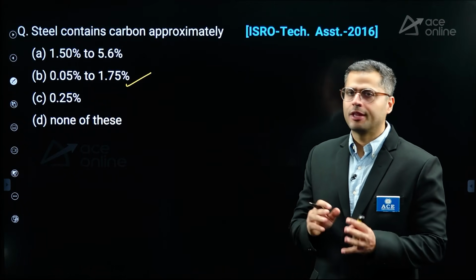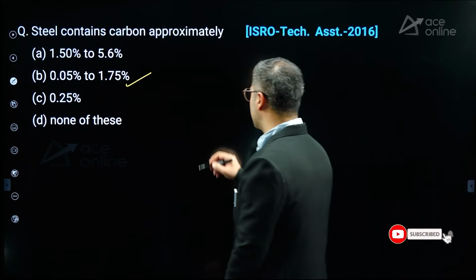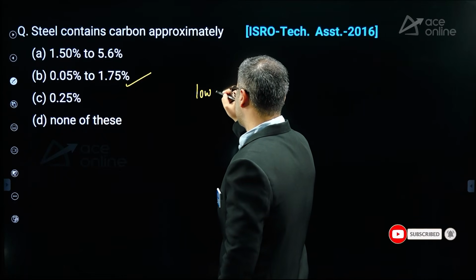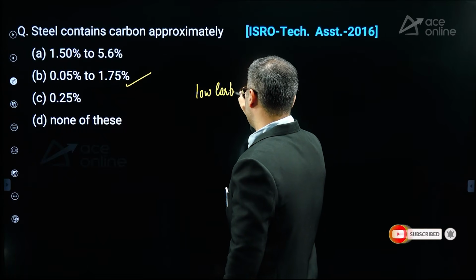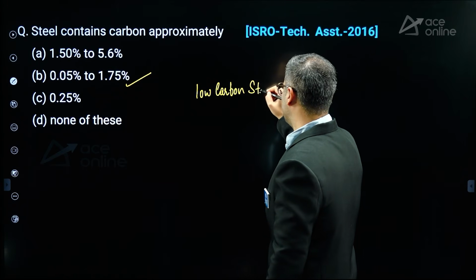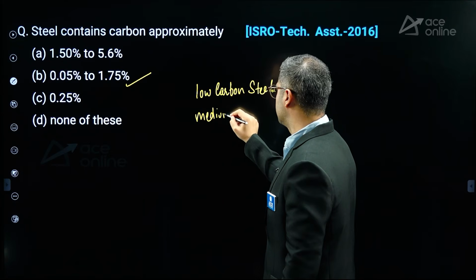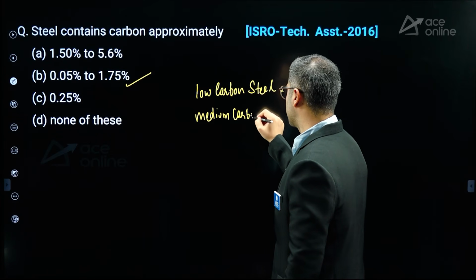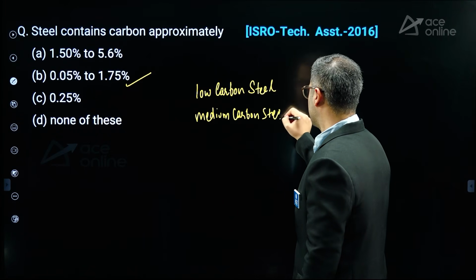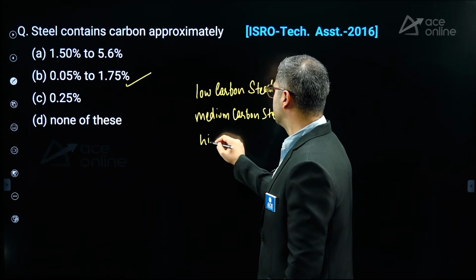So on the basis of carbon, the steel is classified into low carbon steel, medium carbon steel, and high carbon steel.